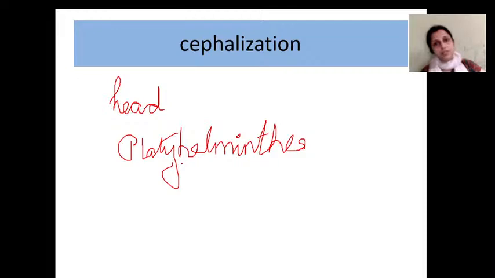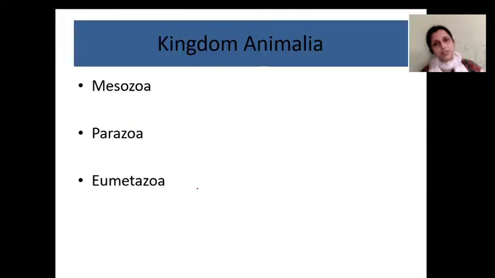Cephalization starts from platyhelminthes like planaria, and planaria has a distinct head. The general characters are over. Now we begin the classification.